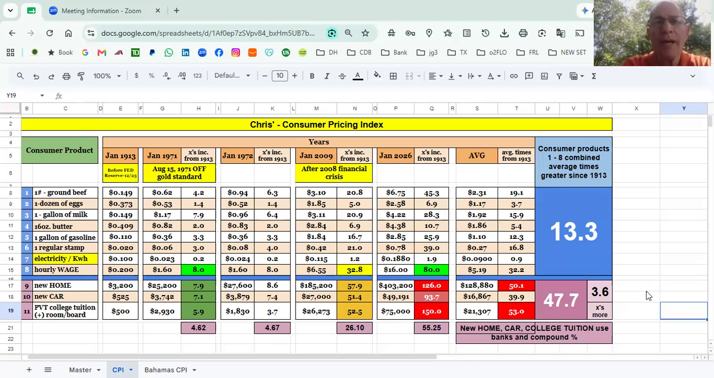Okay, the next year that we have here is 1972, 2009, which was the financial crisis, and then the year that we're in now, 2026.